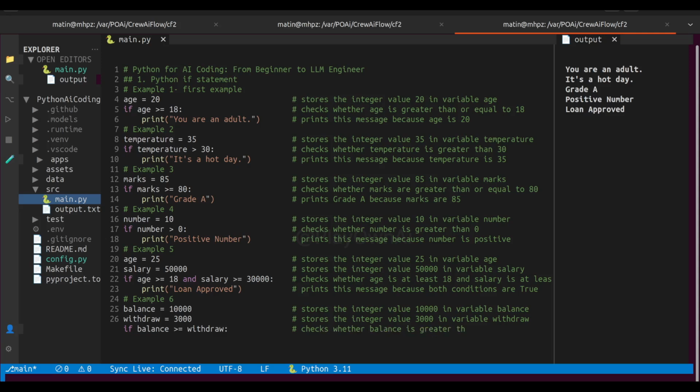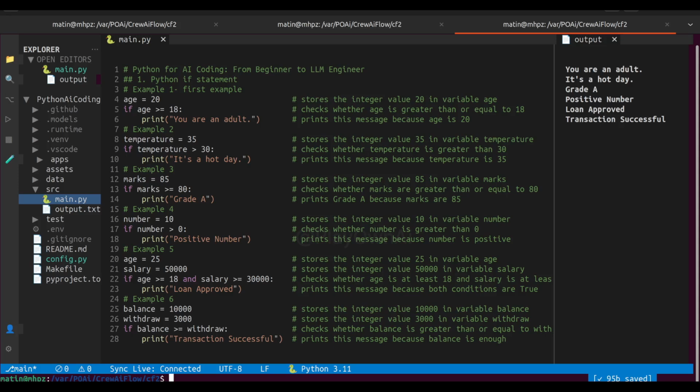Python checks, is the account balance greater than or equal to the withdrawal amount? Since 10,000 is greater than 3,000, there is enough money in the account. Therefore, Python prints transaction successful. In a real banking application, if the balance were smaller than the withdrawal amount, the transaction would be rejected.